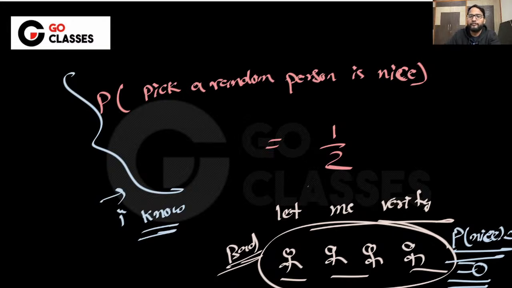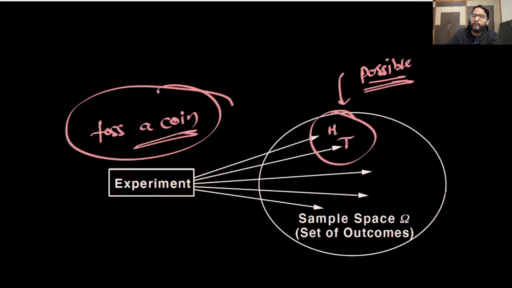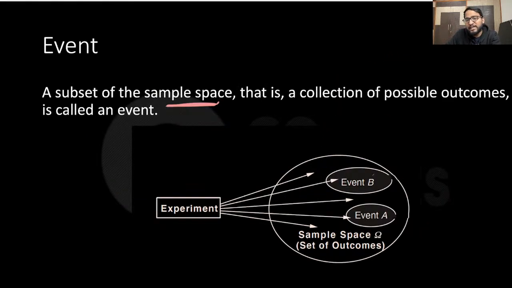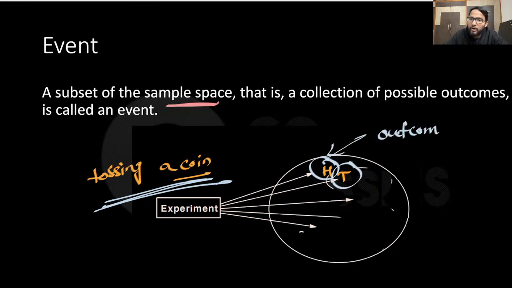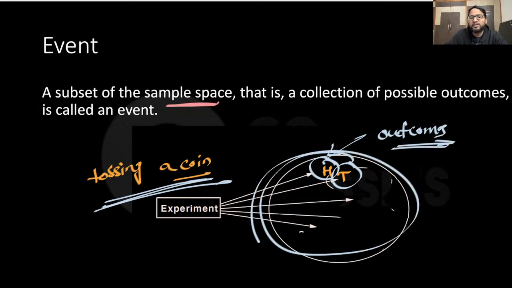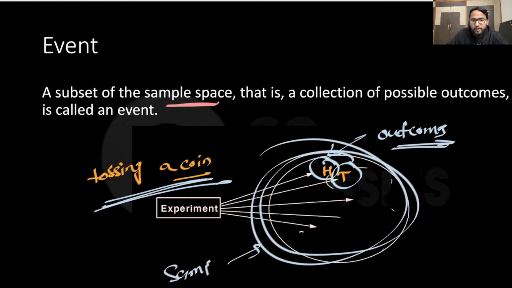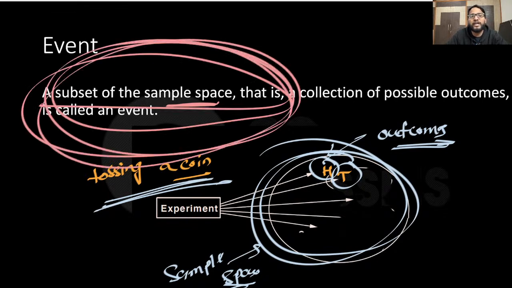Now let's just move on. Here I was talking about an experiment. You do an experiment and then there are outcomes of the experiment, maybe head, tail or something like this, right? Now what is an event? An event is basically a subset of the experiment, which means if you're tossing a coin, then you might get head, you might get tail. So head and tail are called outcomes. The set of all outcomes is called the sample space, and a subset of the sample space is called an event.